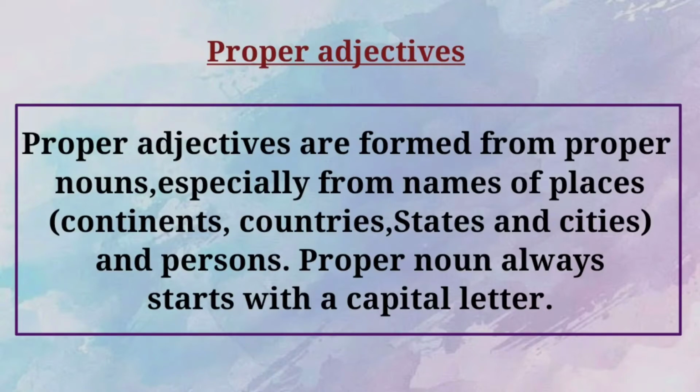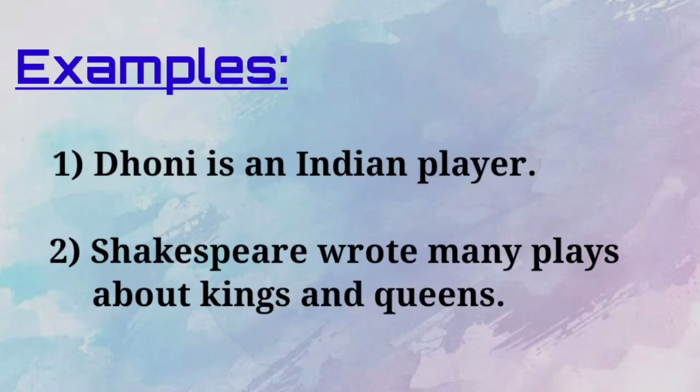Okay students, now we are going to see a few examples for proper adjectives. Look at the first example. Dhoni is an Indian player. We are going to find out the proper adjectives. You know that proper adjectives are formed from the proper noun. What is a proper noun? Yes, a proper noun is the name of the particular person, place, animals or thing. Here, Dhoni is the name of the person. So it comes under a proper noun. And then which is a proper adjective here? Yes, Indian is a proper adjective.